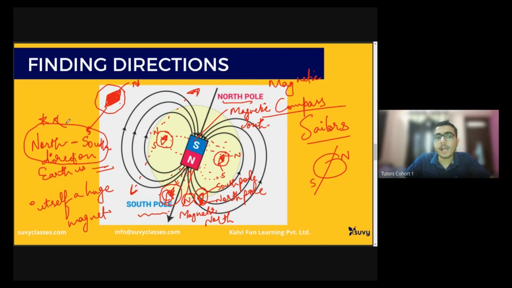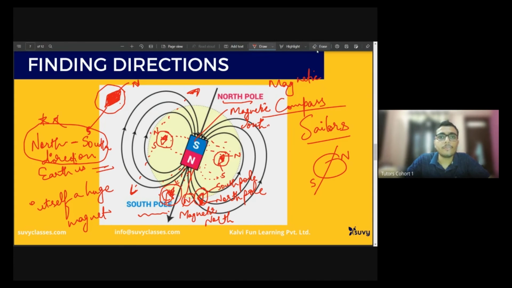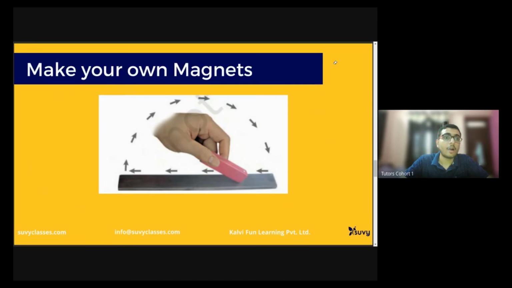Is it easy? Okay, now I will show, but before I show, I'll move to the next slide. Right now, make your own magnet. How can we make our own magnet?